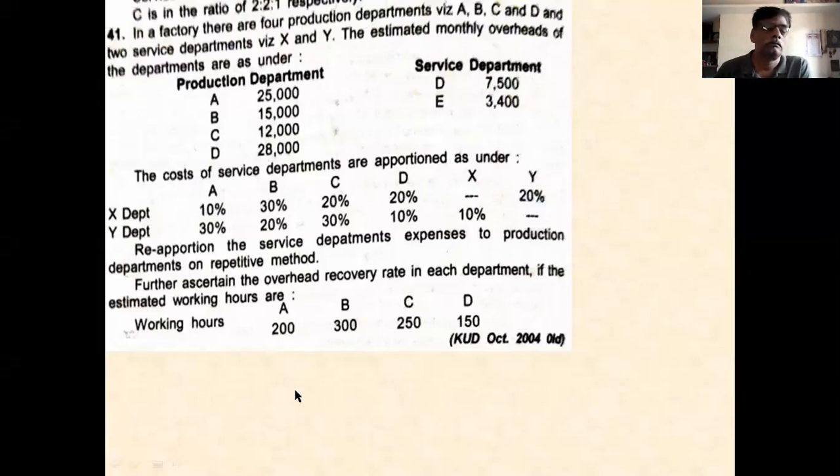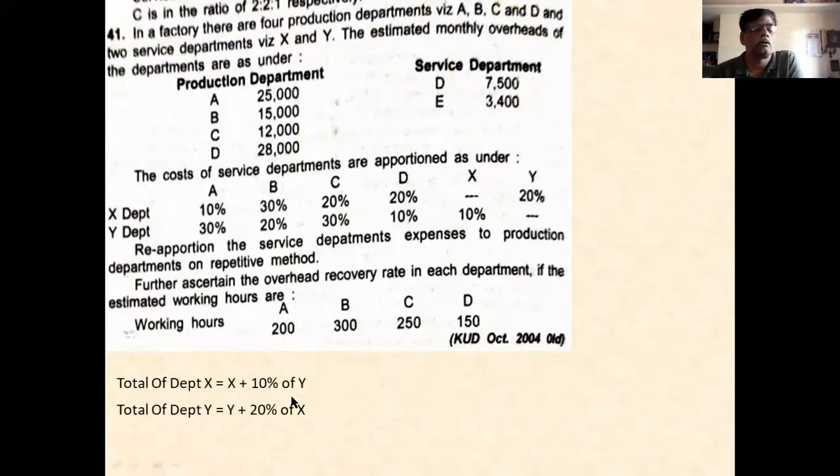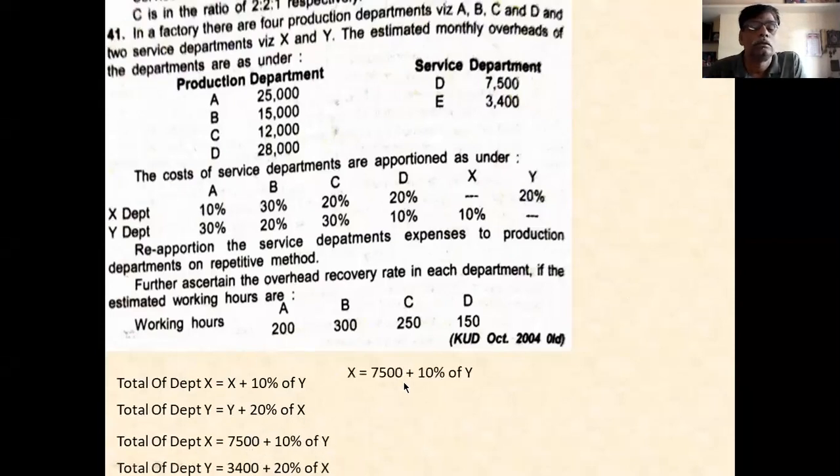You see here, this is the equation, 10% of Y, 20% of X. Opposite direction you have to take. 7,500 plus 10% of Y. This is the point you remember. 10% of Y is one part, and 7,500 is X. So 7,500 X plus 10% of Y you have to take.